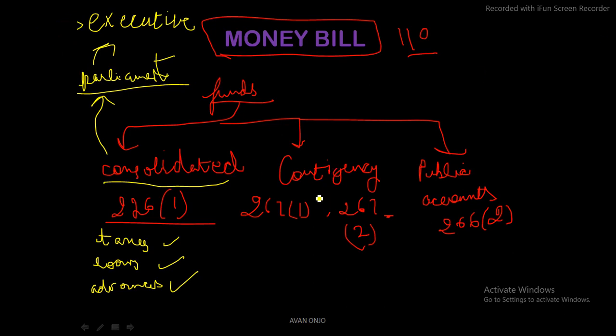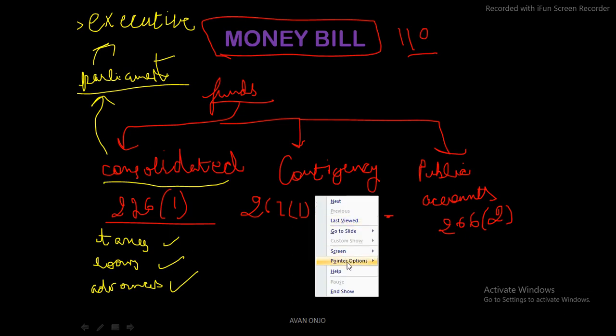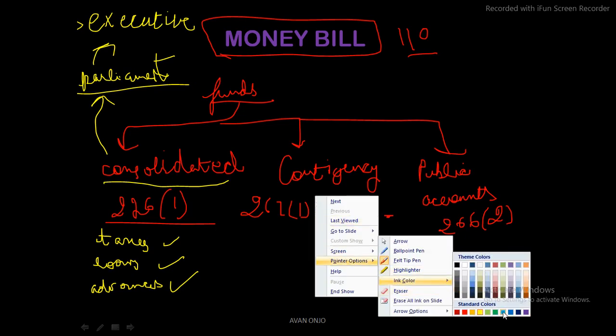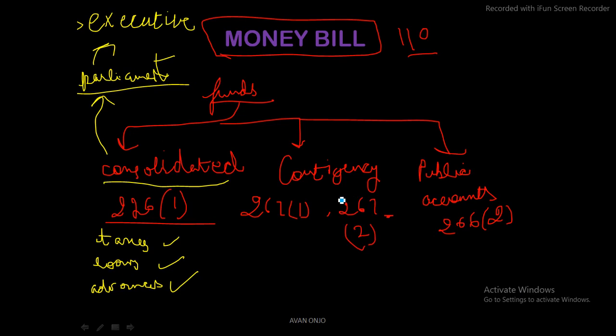Now let us move forward to the Contingency Fund of India. I would like to change the color again so that you can make a distinction. How is the Contingency Fund different from the Consolidated Fund? This is a fund created by the government of India to meet unforeseen, unpredictable expenditures.